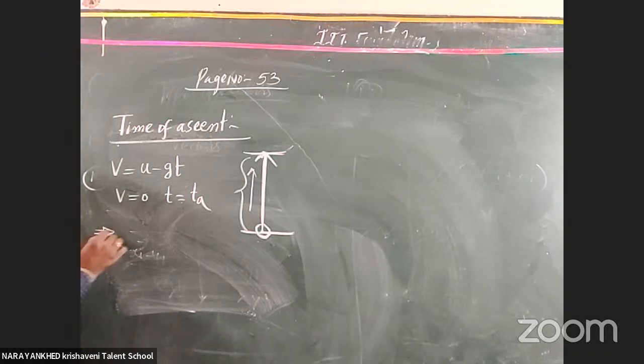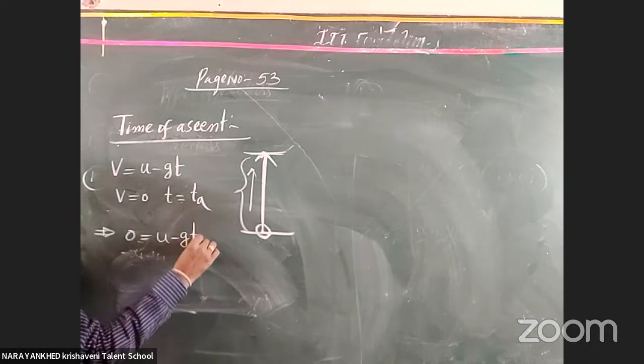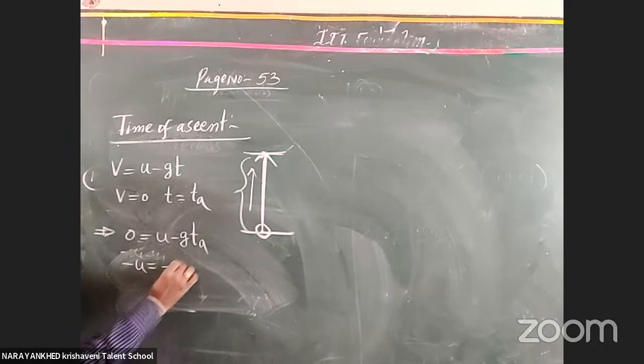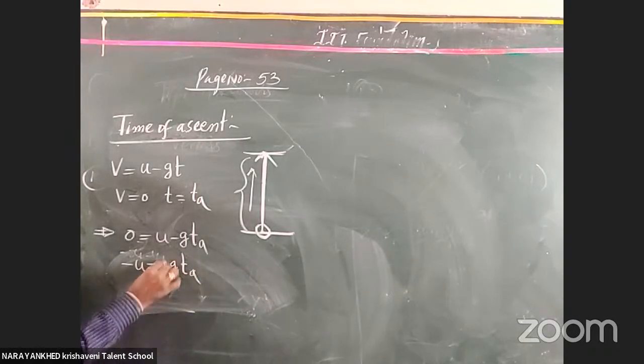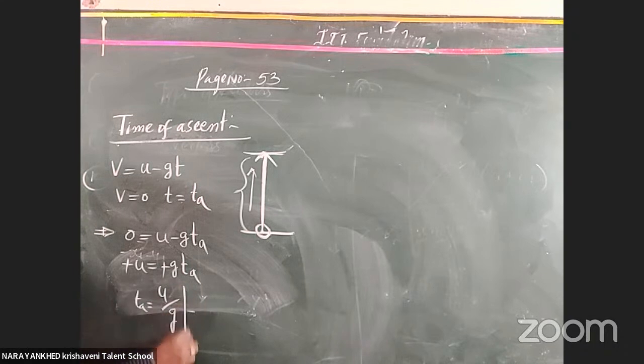Then 0 is equal to u minus g ta. So minus u is equal to minus g into ta. Minus and minus get cancelled. Ta is equal to u by g. This is called the time of ascent. Understood, all the students?